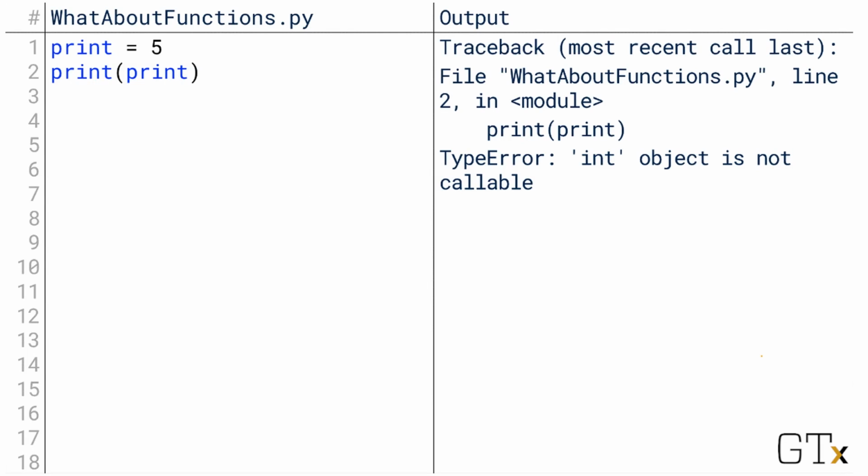But wait, haven't we already seen other reserved words already? For example, wasn't print a reserved word? Well, no, we actually said that print is a function, not a reserved word. How are those different? Well, let's find out.